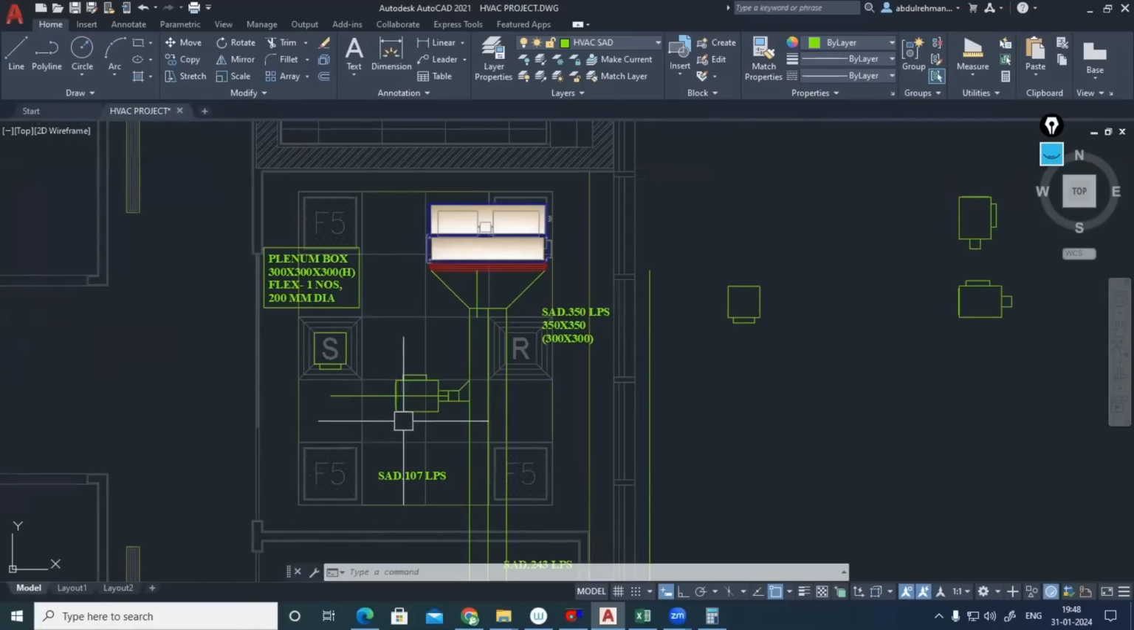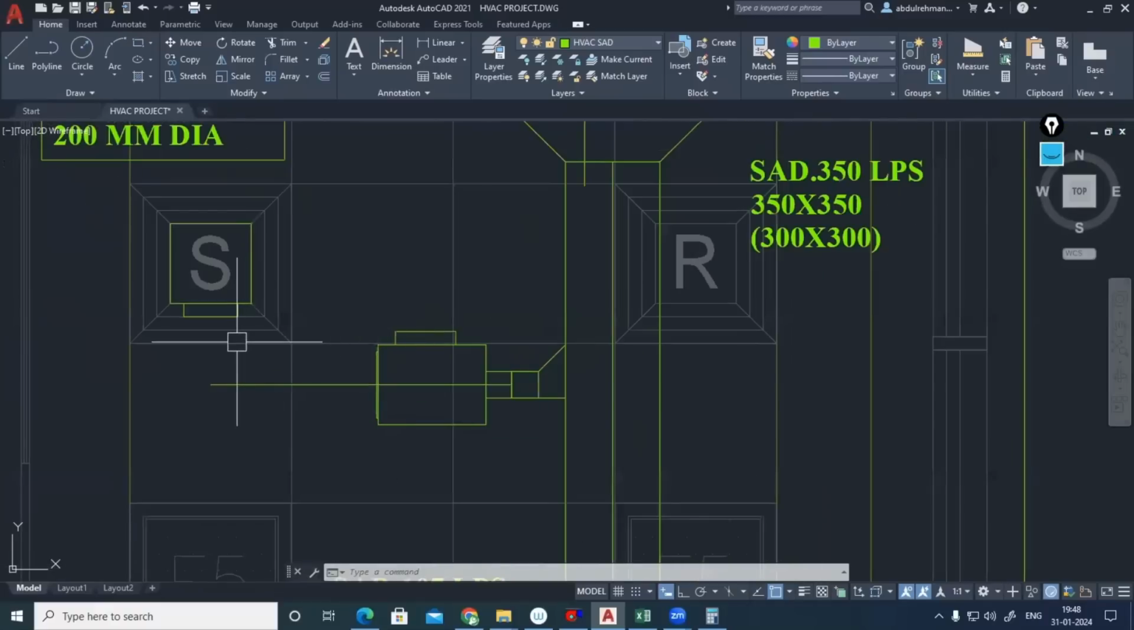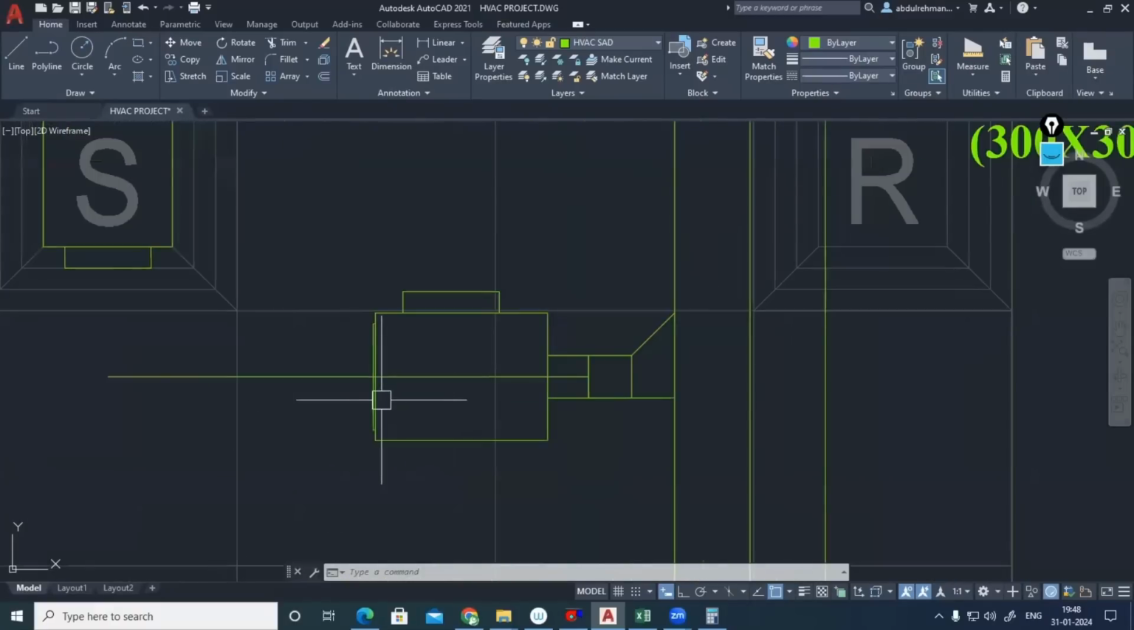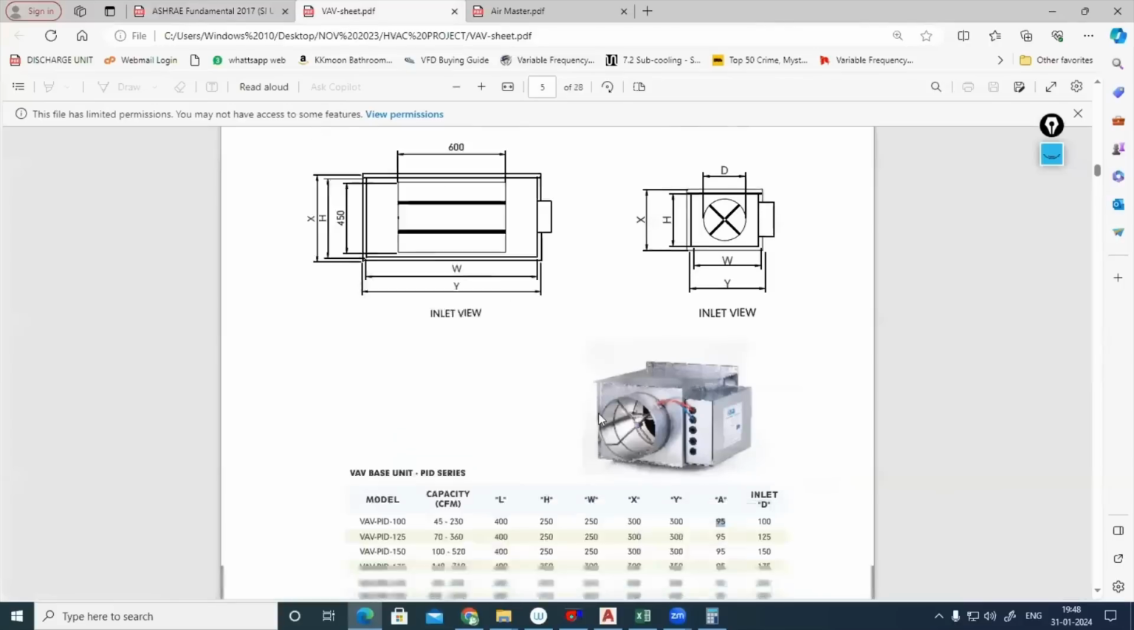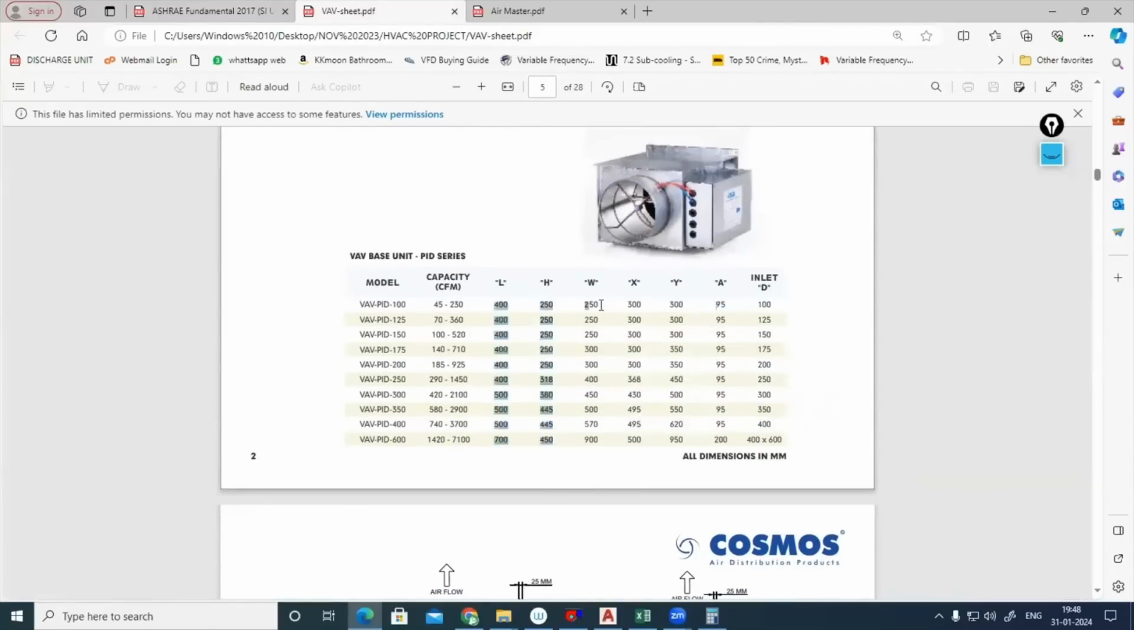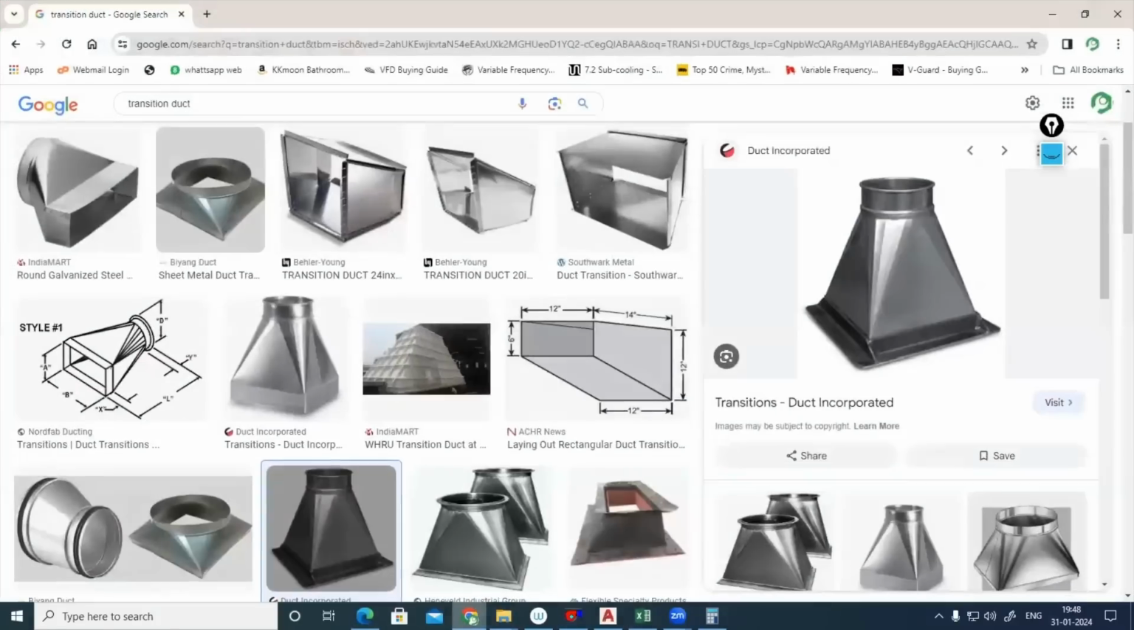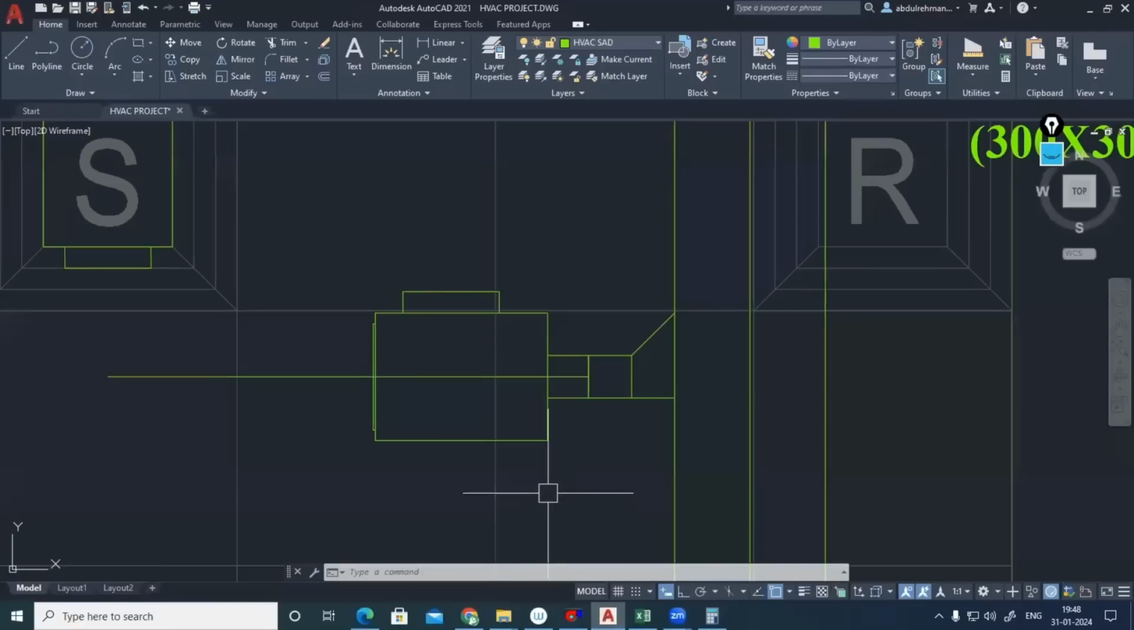Flexible duct. But as you know, the flexible duct is round in shape. VAV outlet is rectangle in shape or square in shape. 250, 250 is the outlet here, correct? From the VAV data sheet, you can find the outlet of VAV, height and width, is 250, 250. So from 250, 250 to 200, we should change it.